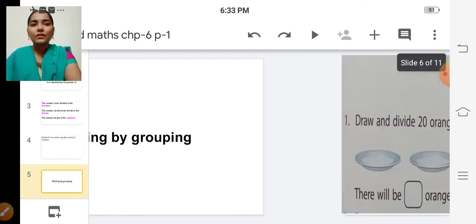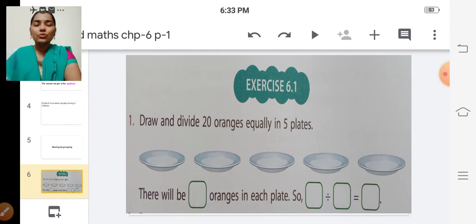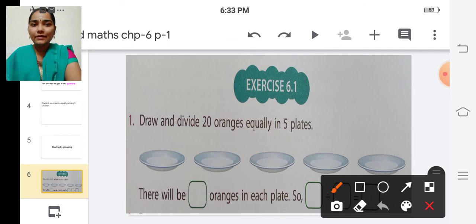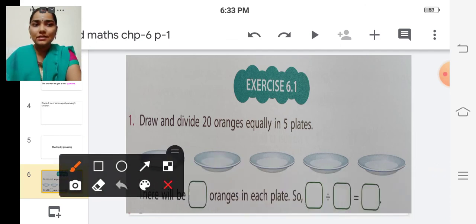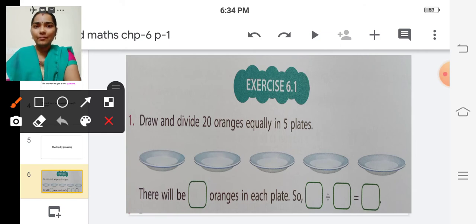Okay? So now we shall do exercise 6.1. So in the book itself we can do. So you all take your textbook and take exercise 6.1. Okay, children? So see, first problem. Draw and divide 20 oranges equally in 5 plates.